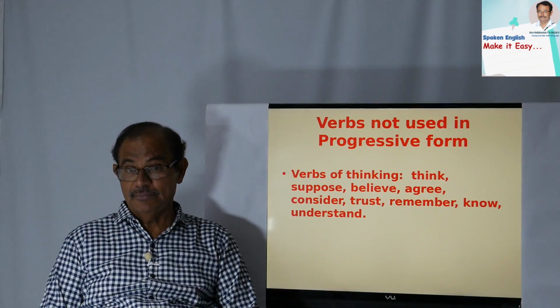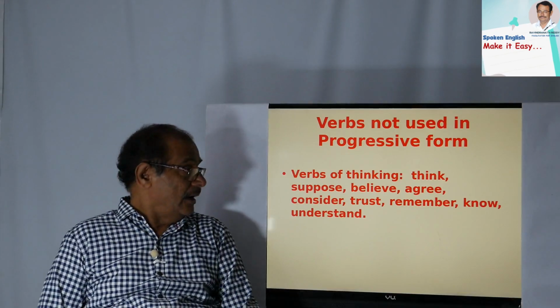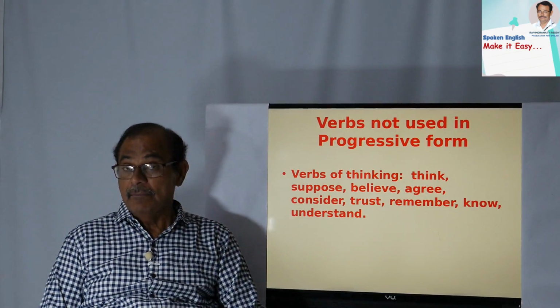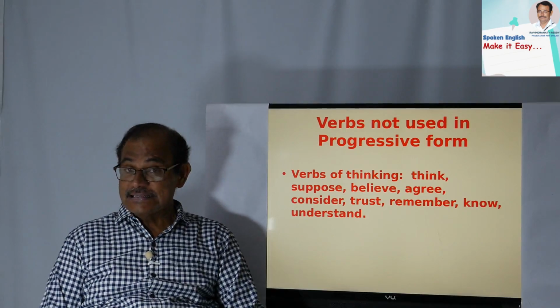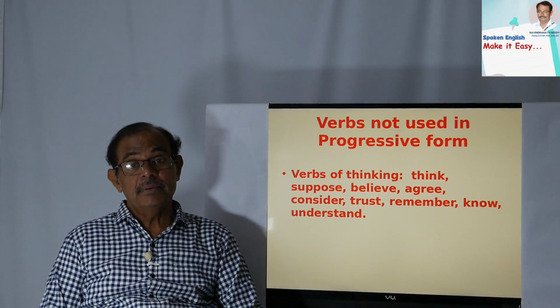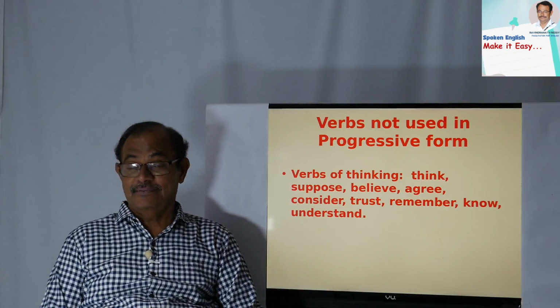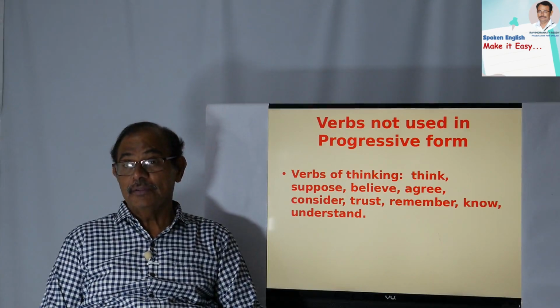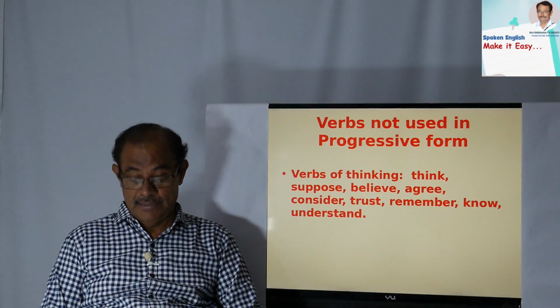Okay, do you agree with me? Yes, it is true. Okay, now you see the verbs of thinking: think, suppose, believe, agree, consider, trust, remember, know and understand. So these are the verbs of thinking. Yes, okay, so they are related to your brain.